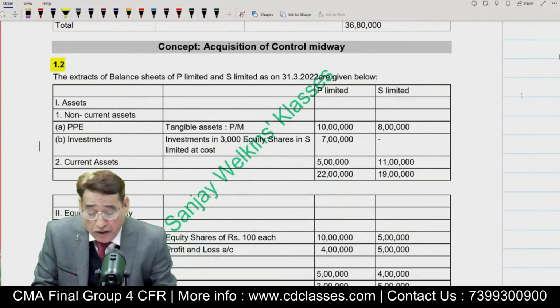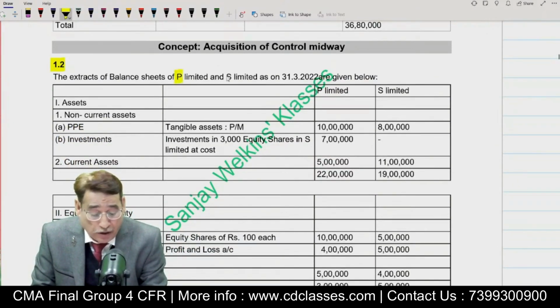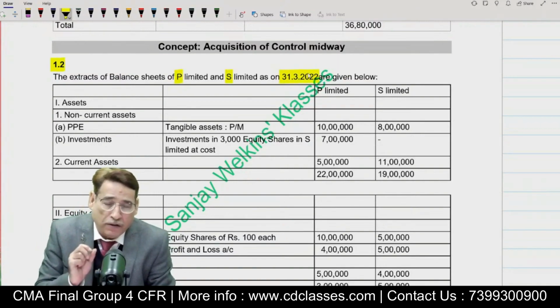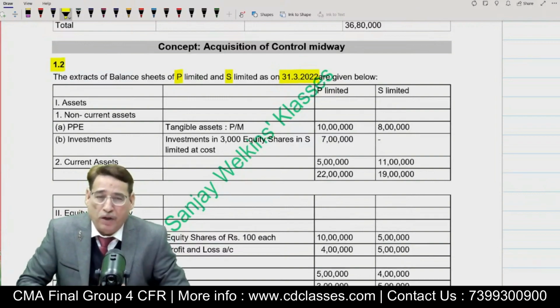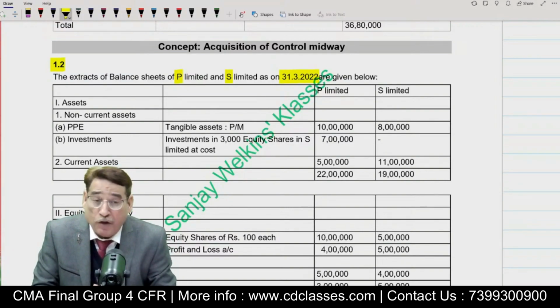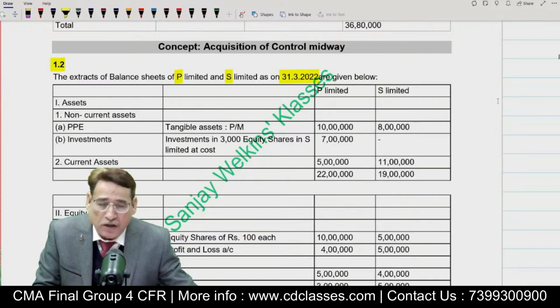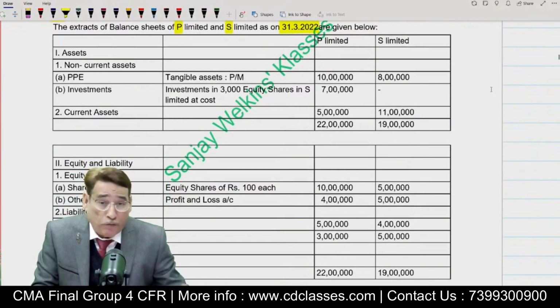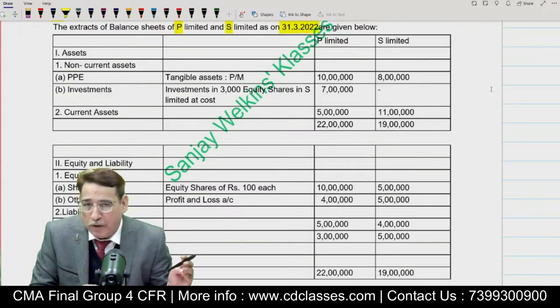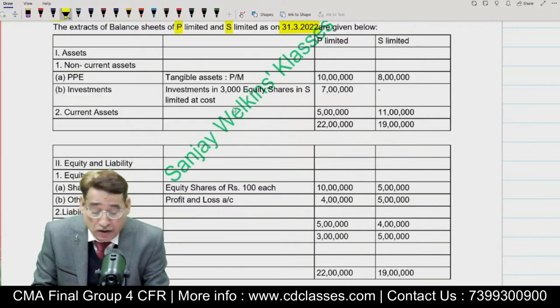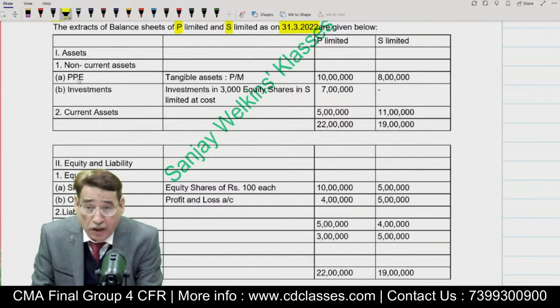The extract of the balance sheet of P Limited and S Limited as on 31st of March 2022 is given. Last time, if you remember, I talked about this fact that whenever you are going to prepare the consolidated balance sheet, it is imperative for you to note down at least the 3 important things: the investment, the share capital, and the face value.